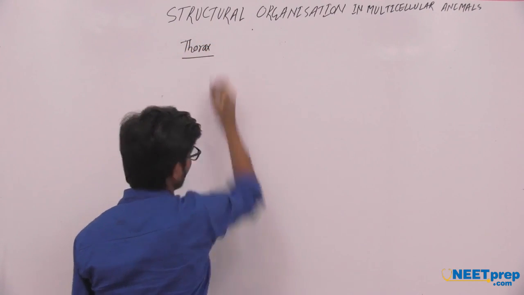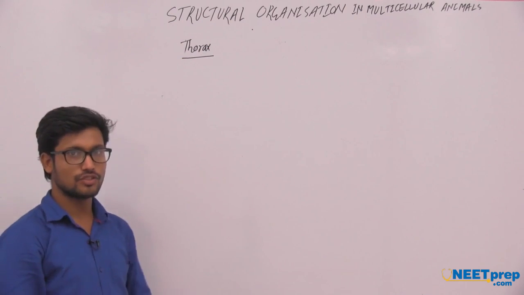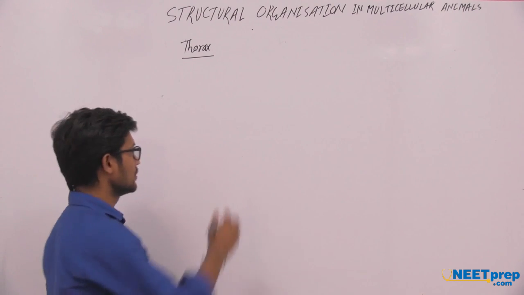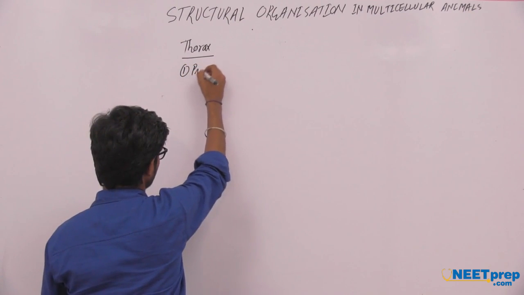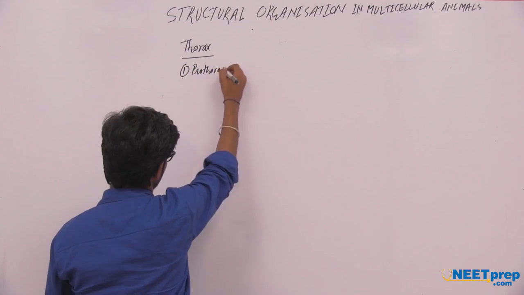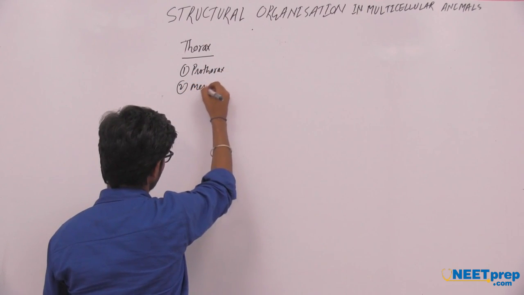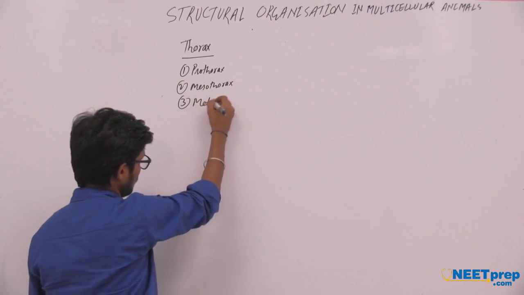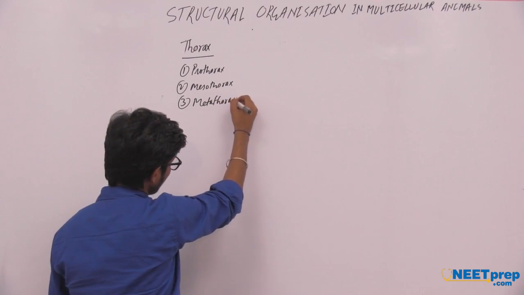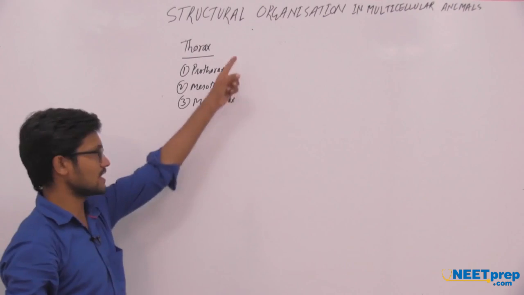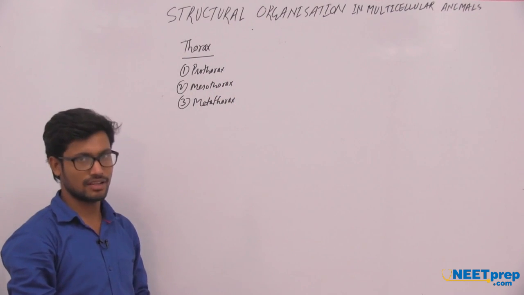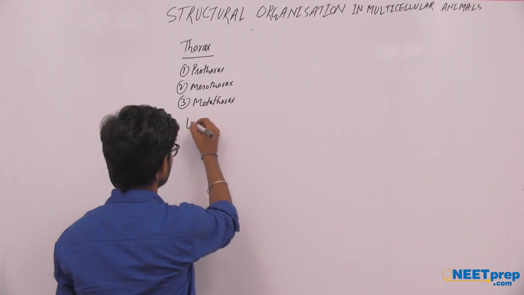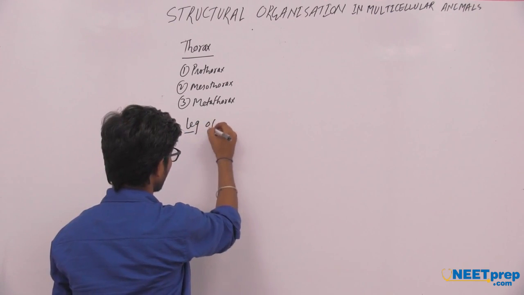Thorax region of the cockroach. The thorax region is divided into the prothorax, mesothorax and metathorax. From each thoracic region, one pair of legs arises in the cockroach.